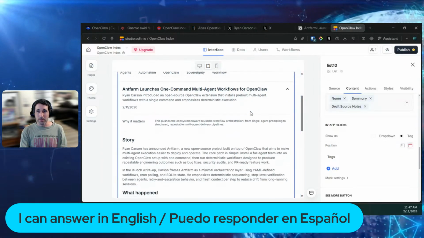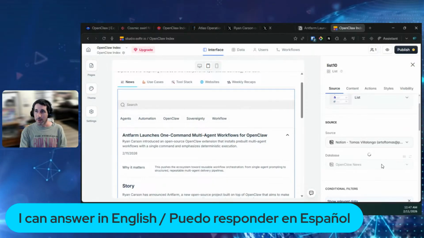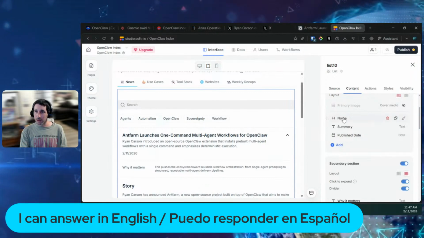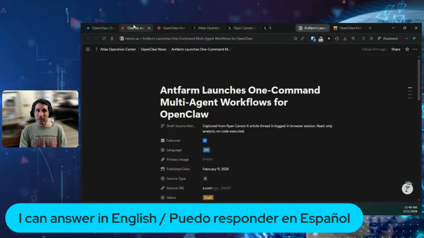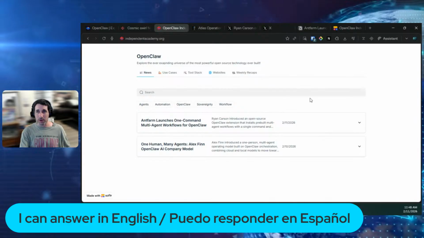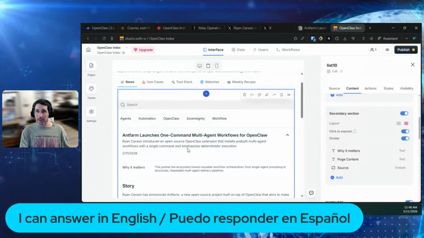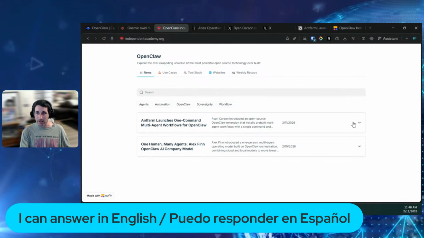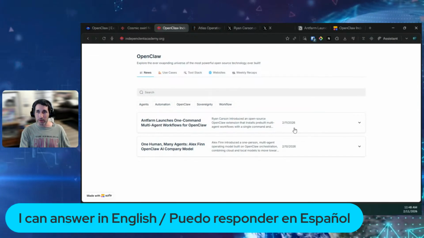So on Softr, here, this is the database. So I basically put a source, my OpenClaw news, and I mapped everything. So automatically the name, the summary, the publish date, and then when people, let me show you on my website. I know this is a bit chaotic. We will improve these videos as we go. But basically, everything that Atlas created on Notion is automatically picked up by Softr. So my website automatically gets this, and when you click on it, first you get the title, you get the summary, and you get when it was published automatically.